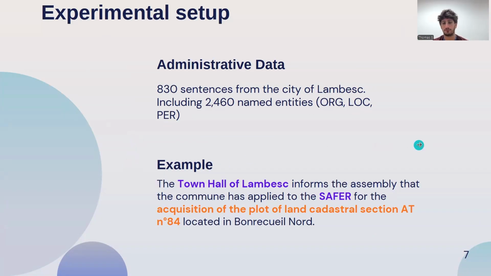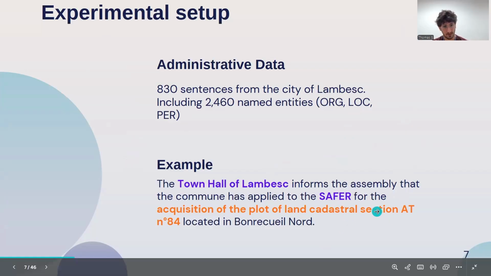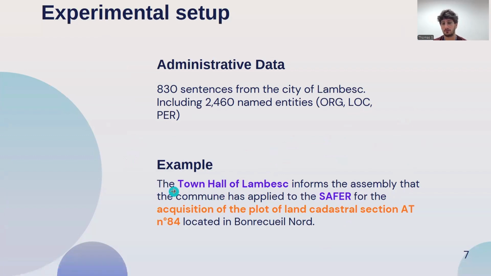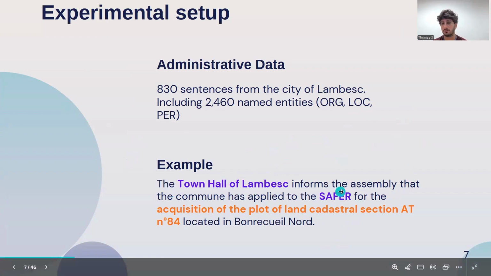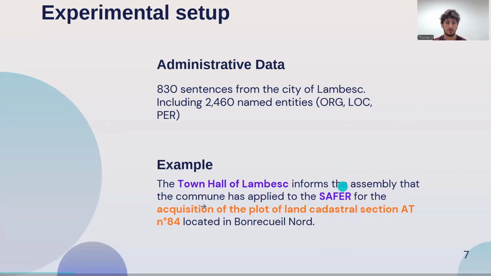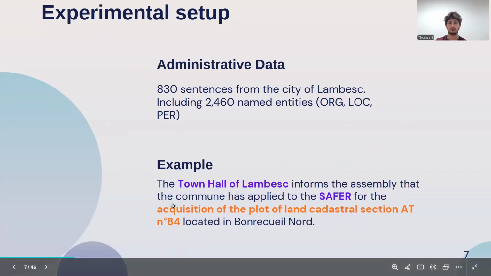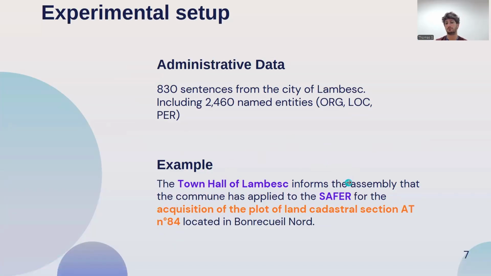So here is a small example of the kind of text we use. The town hall of Lambesc informs the assembly that the commune has applied to the SAFER, another organization, for the acquisition of a land in some place. So what we can see is that the first organization, Lambesc City, and a private organization, SAFER, are related by an acquisition of land. So in this case, it was pretty simple, but we're going to see that throughout our experiment, most of the knowledge is implicit, so it's not that easy to label a relation.